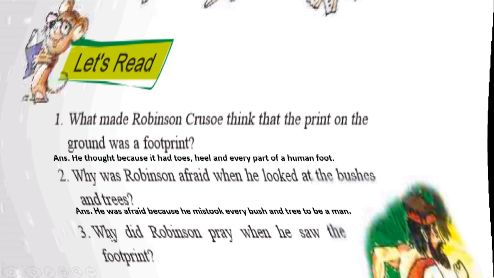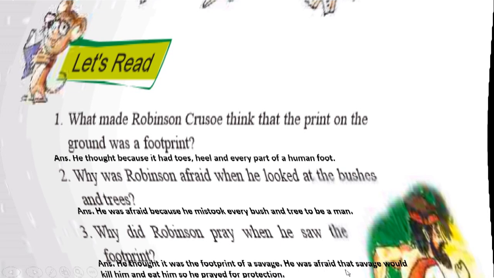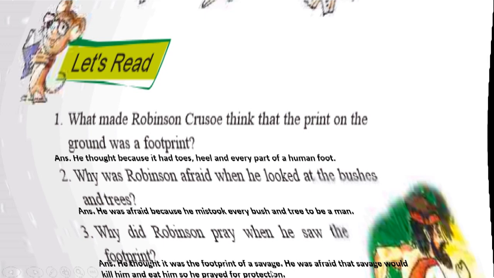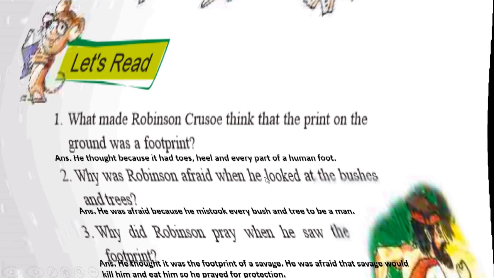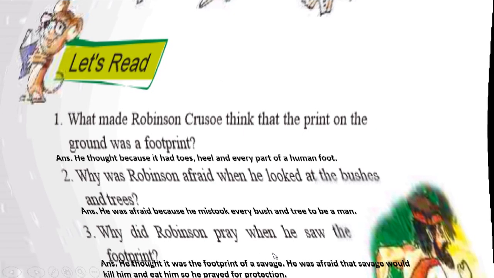Next, see question number 3. Why did Robinson pray when he saw the footprint? He thought it was the footprint of a savage. He was afraid that the savage would kill him and eat him, so he prayed for protection. If the savages come and kill him and eat him, that is why he was praying for protection.